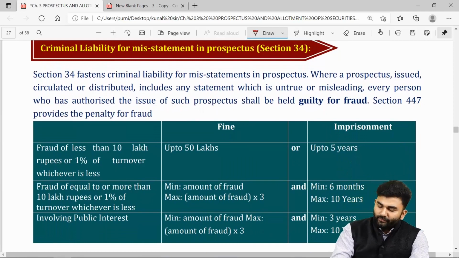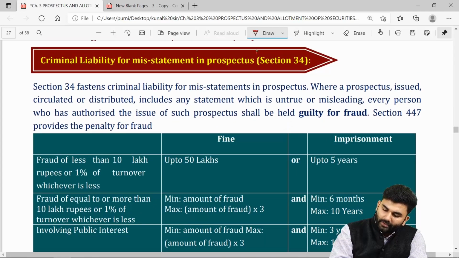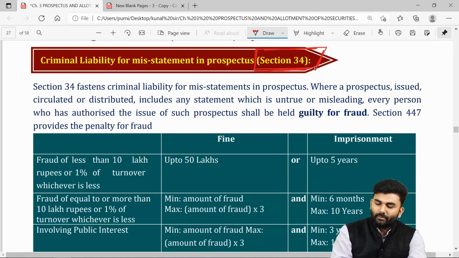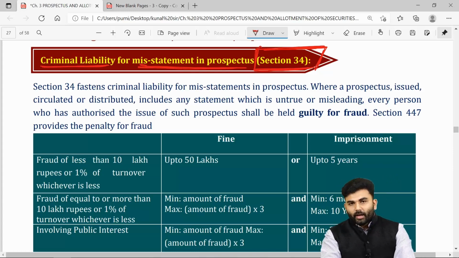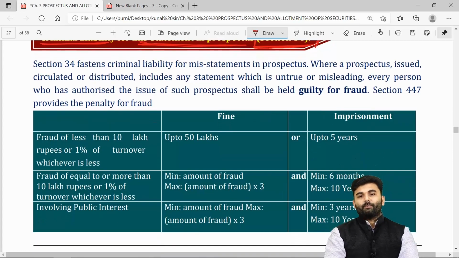Over here, the very first remedy they have against the directors, promoters and experts is as per section number 34. That is a criminal liability for misstatement inside the prospectus.